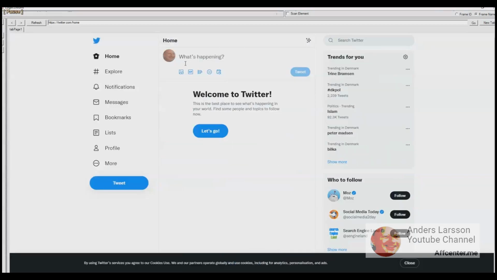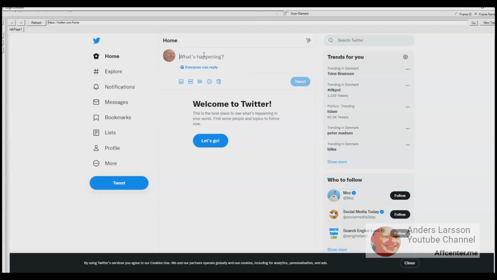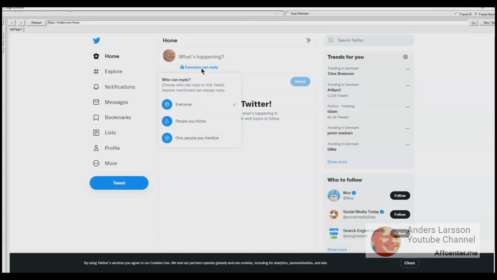But anyway, I decided to delete it. When someone sends a reply, I get notified. What if suddenly an army or a bot spam my tweet? Well, then you can configure who should be able to reply to your tweet. You could be very restrictive and only allow people that you mention to be able to reply to your tweet.